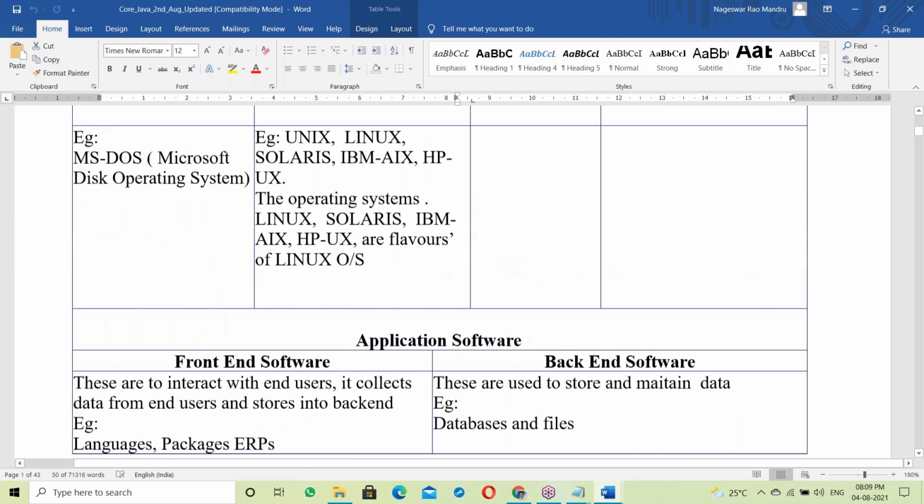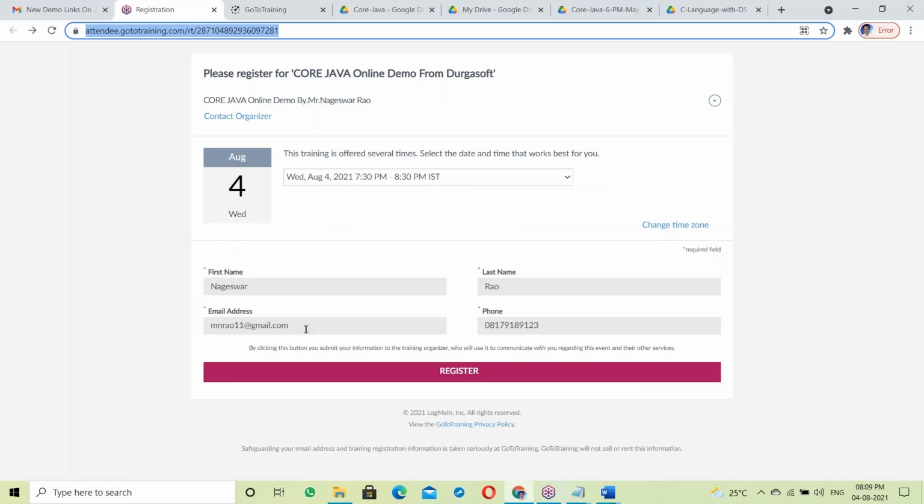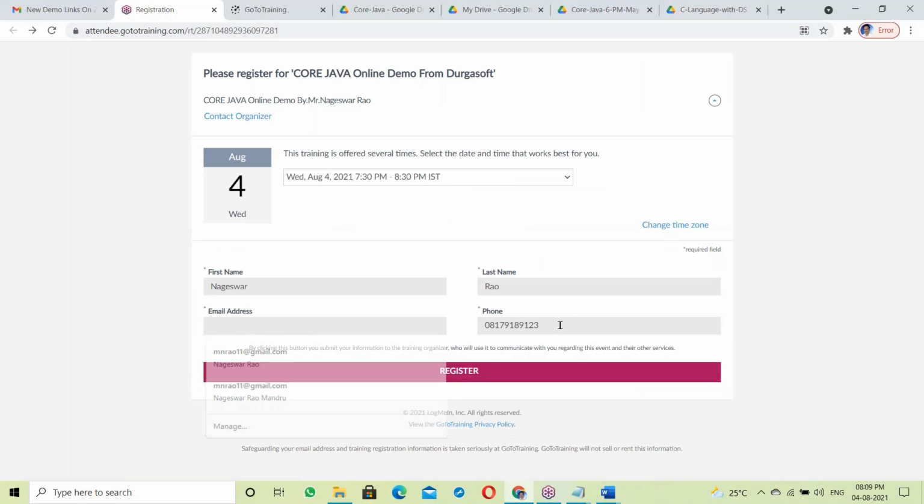Application software has basically two categories: front end and back end. So what is front end, and what is back end? For example, this is front end: a registration form where you fill in all the information and register. This is called front end, like creating a Gmail ID, where your details have to be submitted.